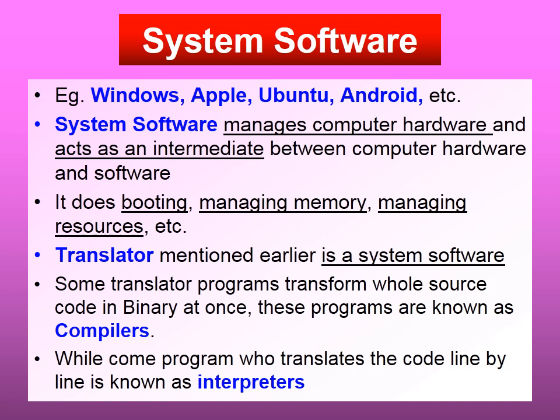Example of system software is an operating system. The translator programs mentioned in this chapter are also examples of system software.